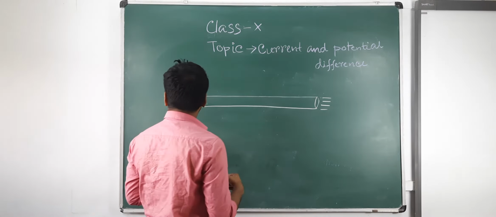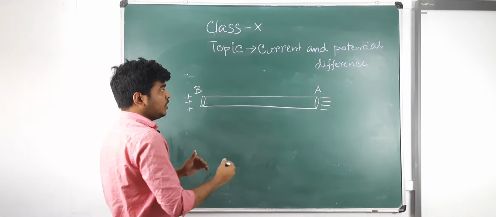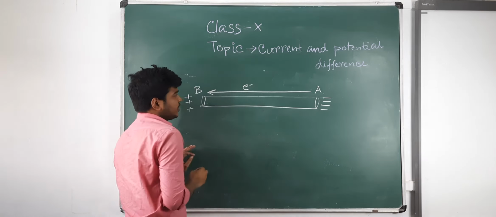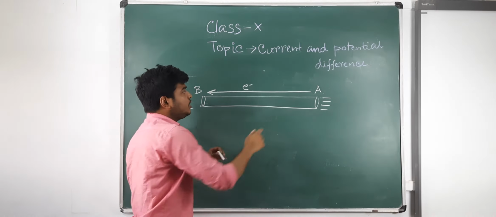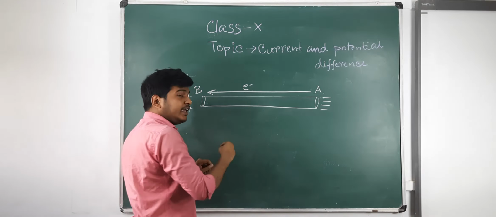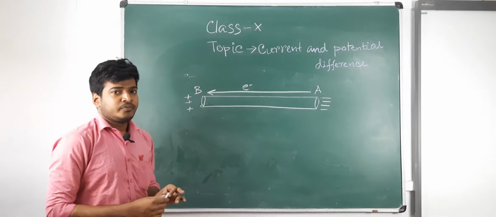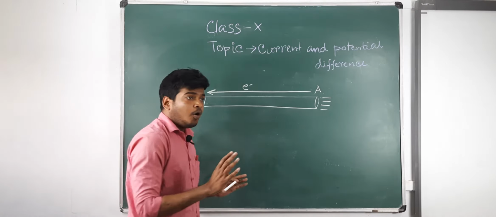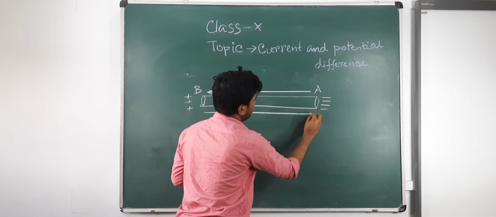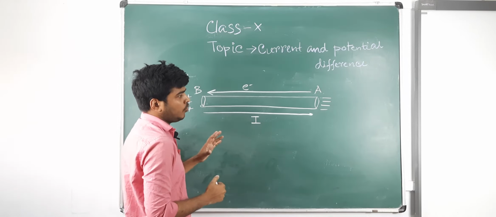Suppose this point is B and this point is A. So the flow of electron, negative charge, will be from A to B, and conventionally the flow of current will be exactly opposite to the direction of electron. This is a convention.